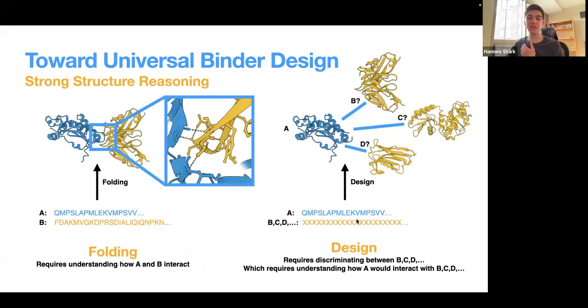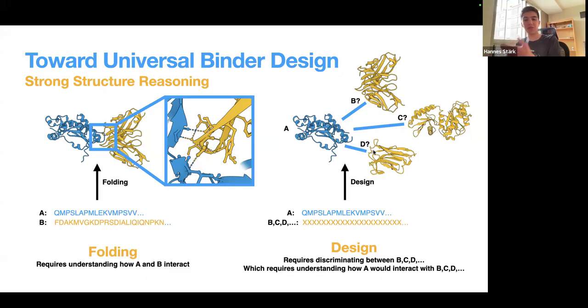To make very explicit why we think strong structure reasoning is required, let us consider what it means to design. Well, we have our target A, and now we want to find a binder. Finding the binder means discriminating between the infinitely many possibilities of what the binder could be, like B, C, D, and so on.